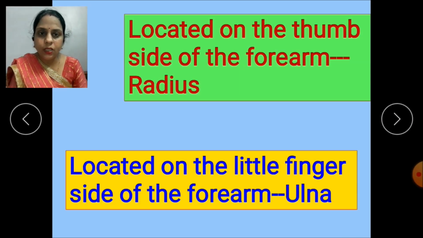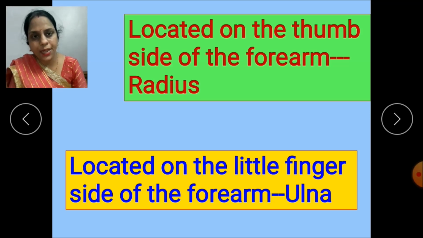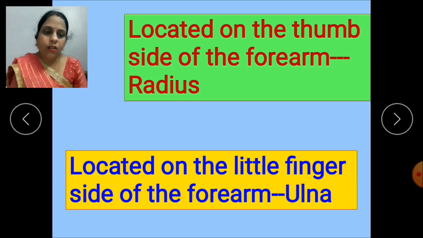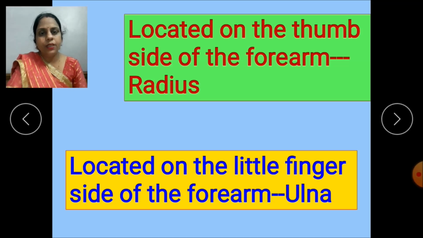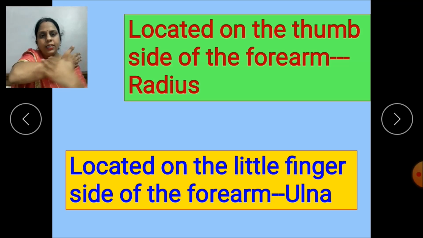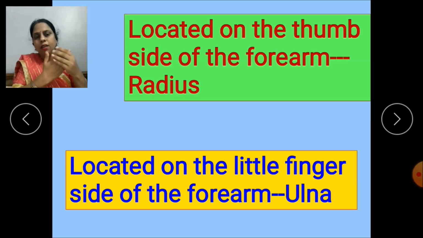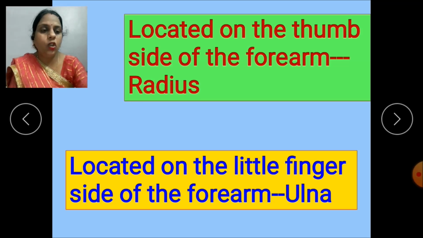So where is radius located? On the thumb side of the forearm. And where is ulna located? It is located on the little finger side of the forearm. So where is your radius? Here. And where is ulna? Here. And the wrist and hands have very short bones.